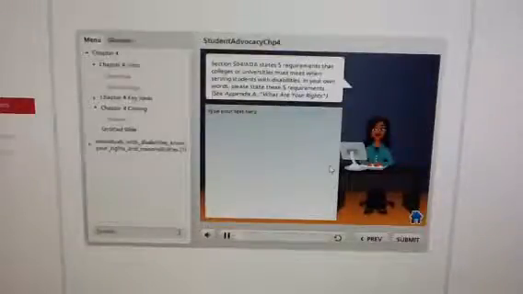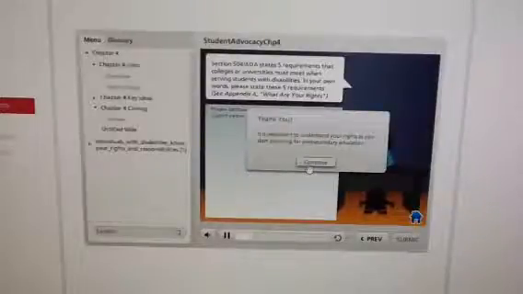Section 504 ADA states 5 requirements that colleges or universities must meet when serving students with disabilities. In your own words, please state these 5 requirements. See Appendix A. What are your rights? Thank you. It is important to understand your rights as you start planning for post-secondary education.